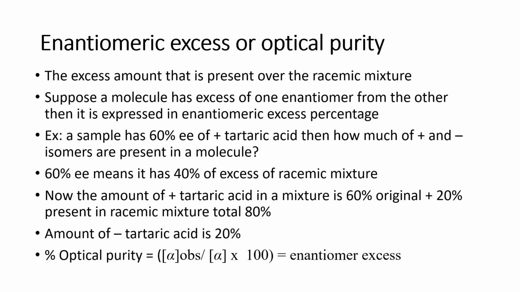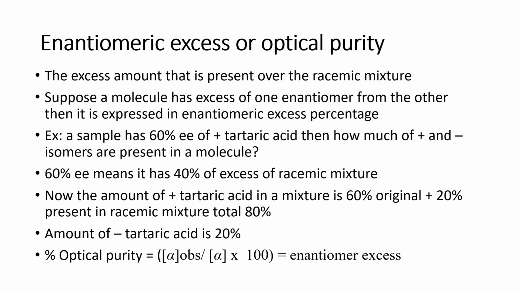Okay, so next one is enantiomeric excess. It is given by EE, for example 60% EE. That means the sample has 60% of one enantiomer, and the remaining 40% is a racemic mixture. That means if the sample is given with a ratio of EE, the sample has one part of that compound, and the other part is a racemic mixture.